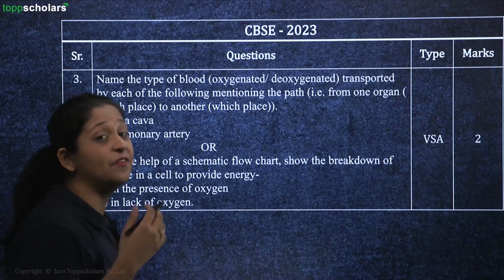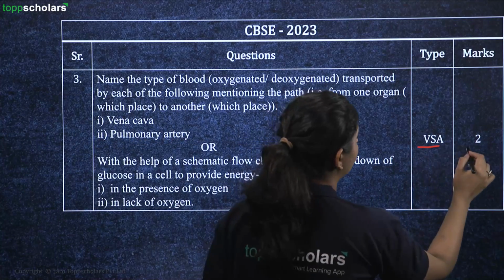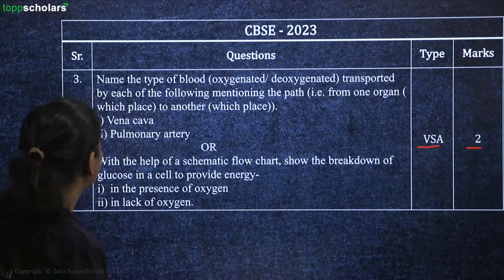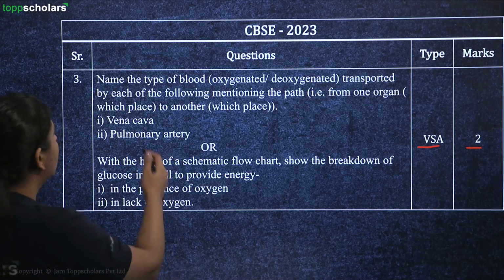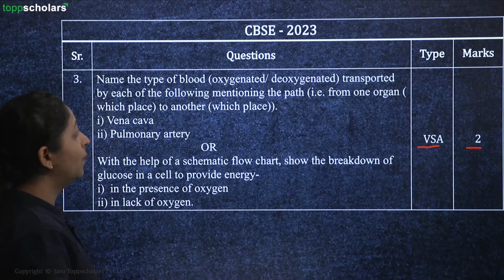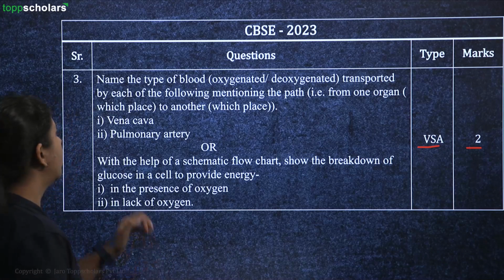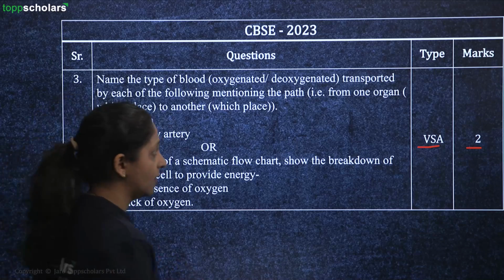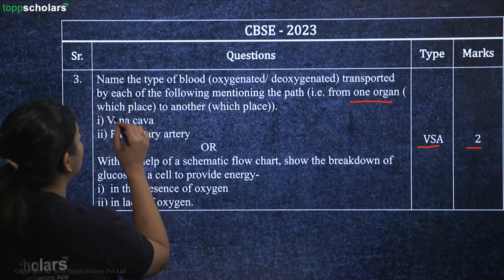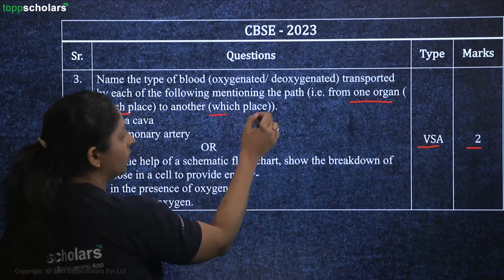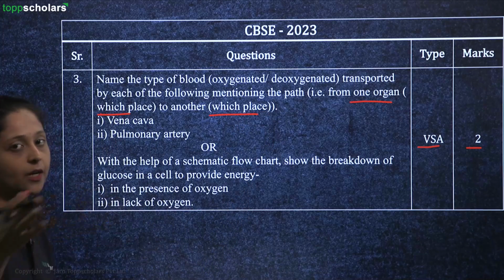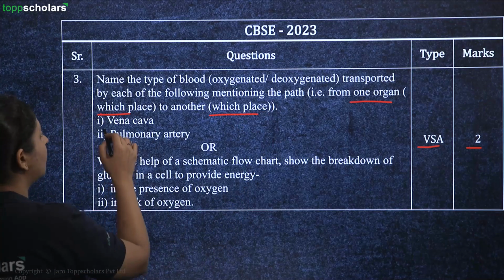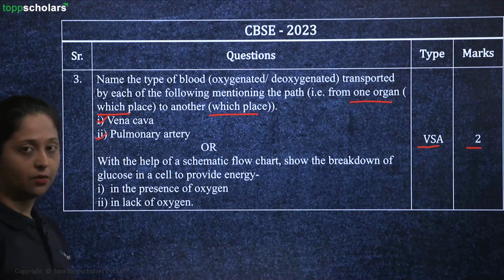Next question is a very short answer type question which will give you 2 marks for the same. You have options as well. The first question is, name the type of blood, oxygenated or deoxygenated, which is transported by each of the following mentioned path. That is, from one organ, that is which place, to another organ, which place, like from where it will be starting to where it will be going. From the vena cava and from the pulmonary artery.